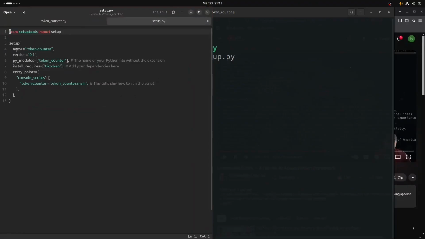So in this setup file, this is just the standard format for what we're doing here. This gets a lot more complex when you're building a standalone executable in Python that has a ton of different files, modules, and all kinds of stuff. That's what the setup tool is trying to organize. It's a little overkill for one Python file, but it's how Shiv wants to build this tool. So you would just follow this format right here. You would put this into your setup.py file, with from setuptools import setup, and setuptools is part of the standard library, so you don't really have to worry about importing that. And this just goes through the dependencies, and this is a setup file for Shiv to bundle everything together.